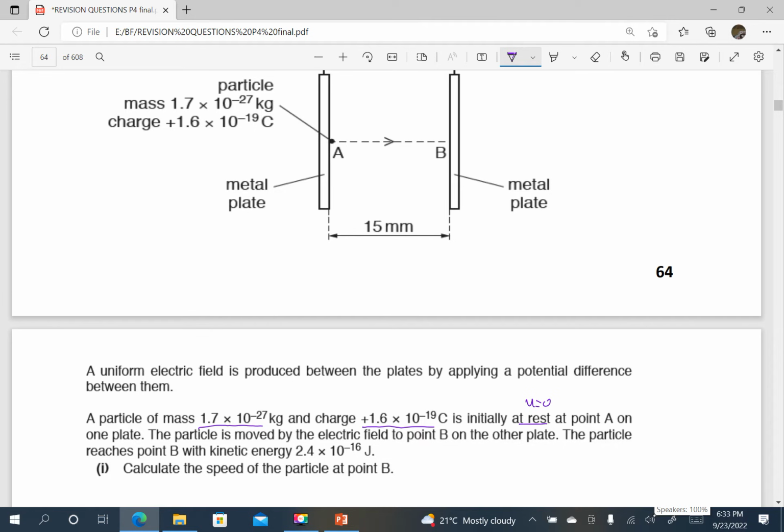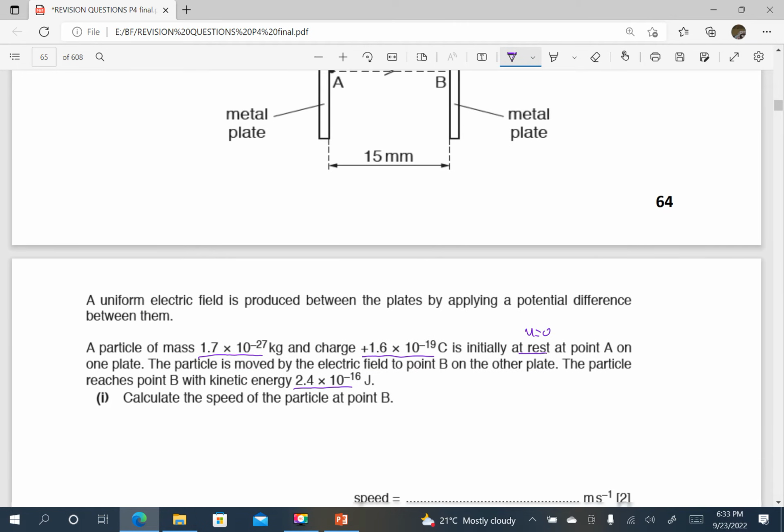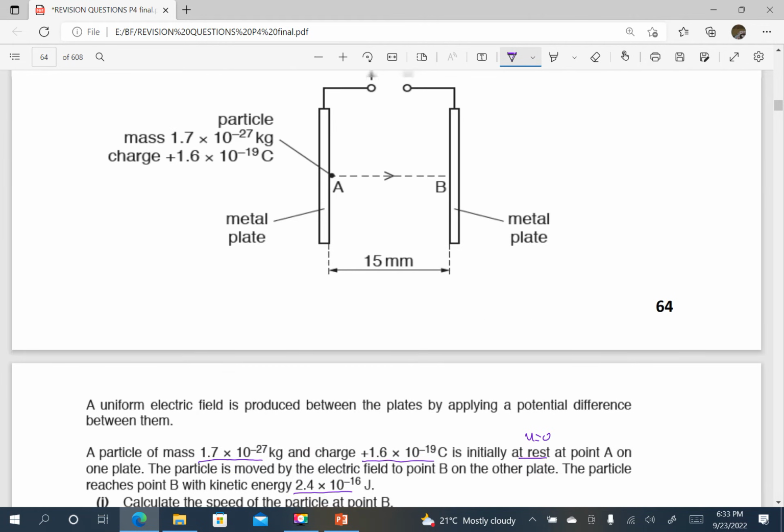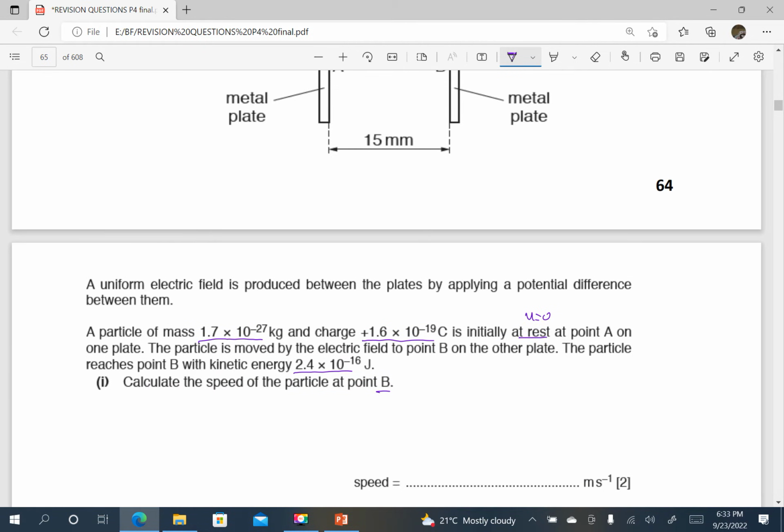The particle is moved by the electric field to point B on the other plate. The particle reaches point B with kinetic energy 2.4 times 10 power negative 16 joules. Calculate the speed of the particle at point B. So we are going to consider the particle at point B. It is moving from point A to point B. So let's find the speed.